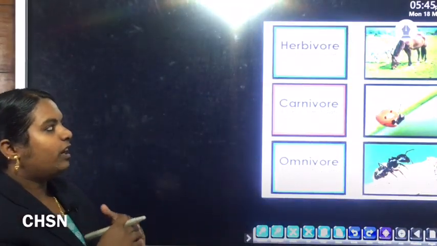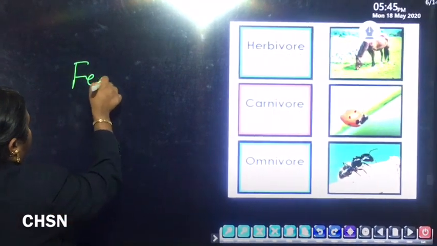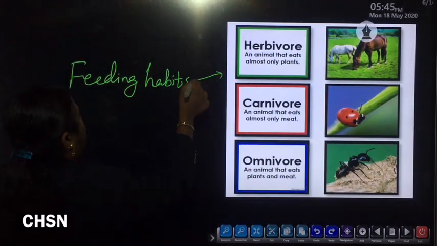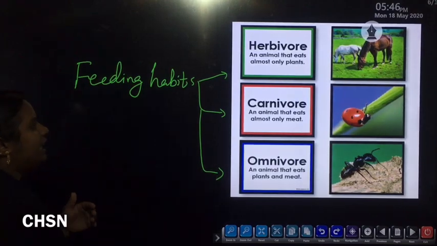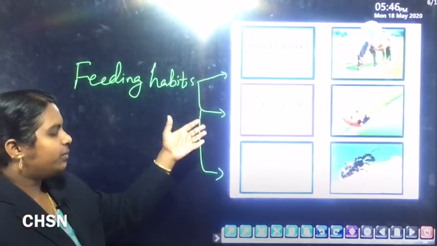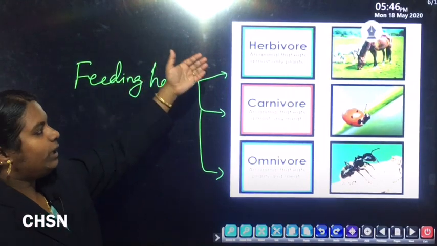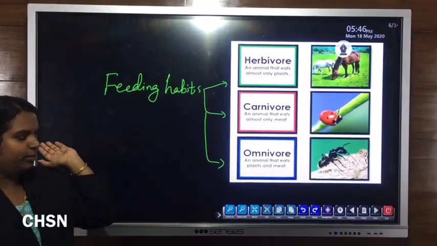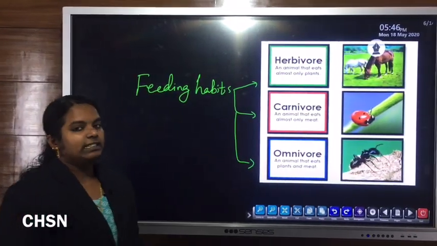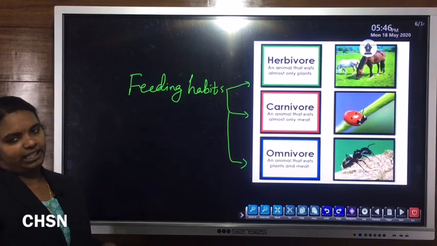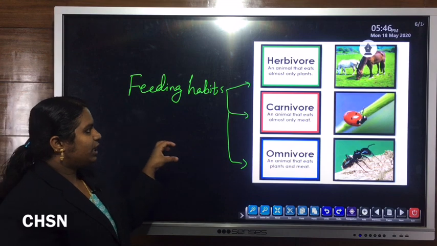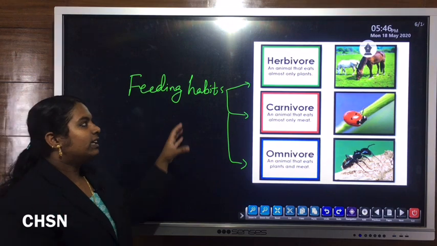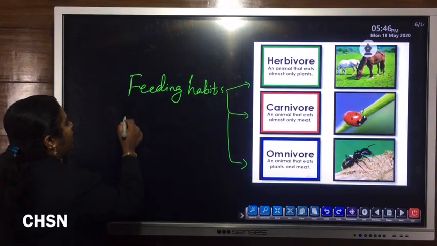So once again I will repeat it. Based on feeding habits, organisms are categorized into three types: herbivores, carnivores and omnivores. Herbivores eat only plants. Carnivores eat meat or flesh of animals. Omnivores are animals that eat both plants as well as meat. So this is the classification of animals or organisms based on their feeding habit, or we can say this is the types of holozoic nutrition.